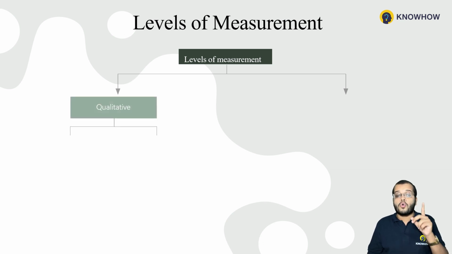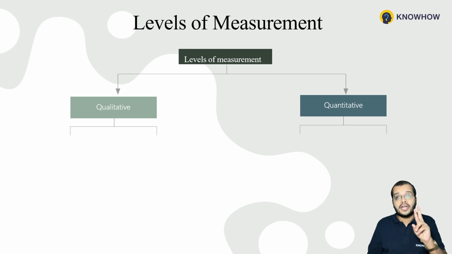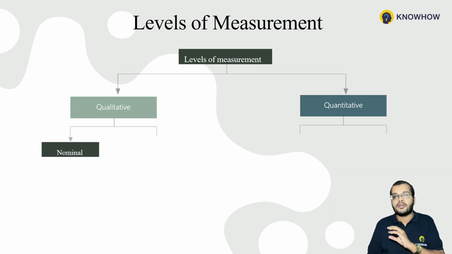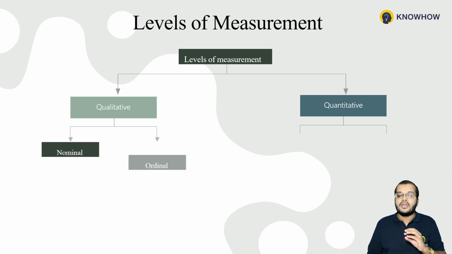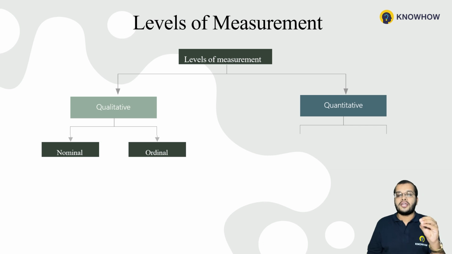One is qualitative measurement. Next one is quantitative measurement. When I'm talking about the qualitative measurement, we have the nominal qualitative measurement, and again we have the ordinal qualitative level of measurement. Now, what exactly do we have under this nominal and ordinal qualitative level of measurement? We are going to see it now.